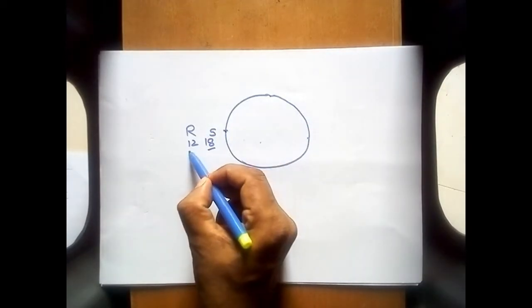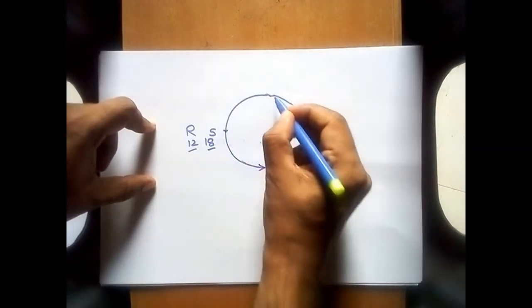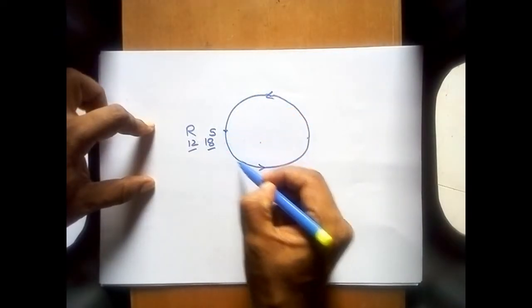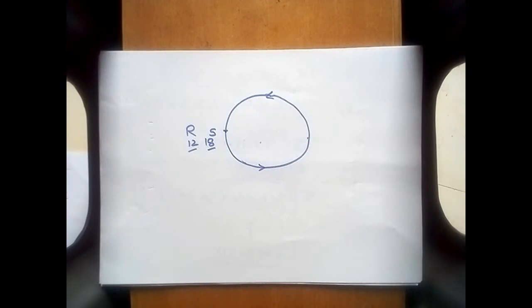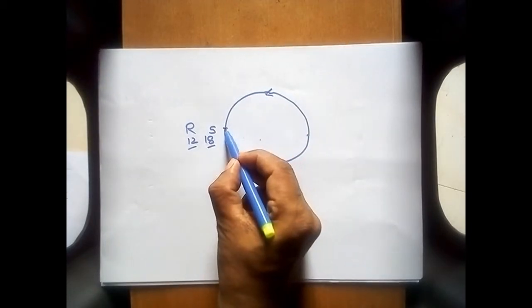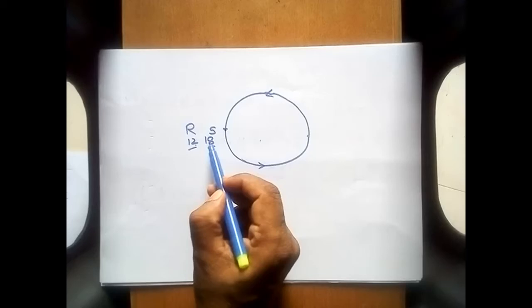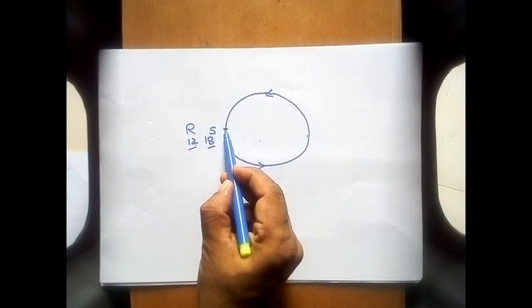Similarly, Ravi takes 12 minutes to complete this circle. So after 12 minutes he will be here, after 24 minutes he will be here, and after every multiple of 12 minutes Ravi will be here. So suppose we have a number which is a common multiple of 12 and 18. At that point of time both of them will be here.